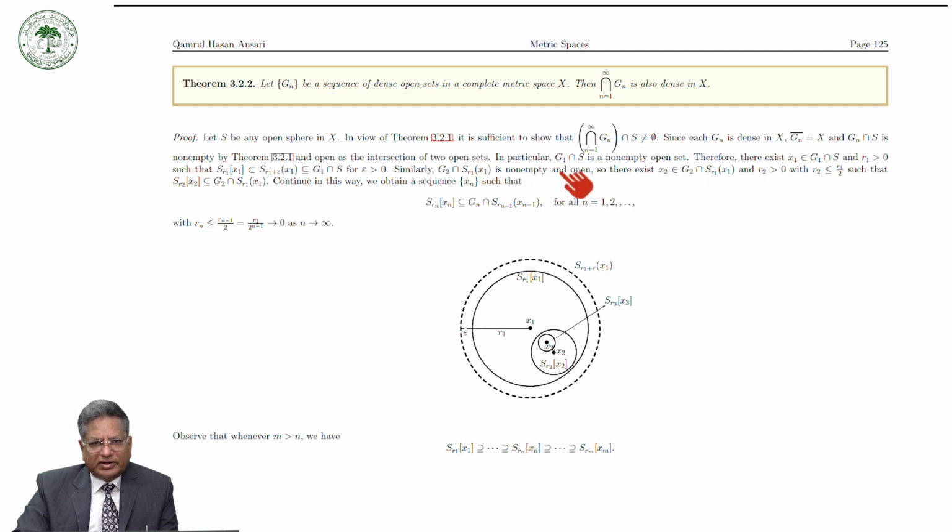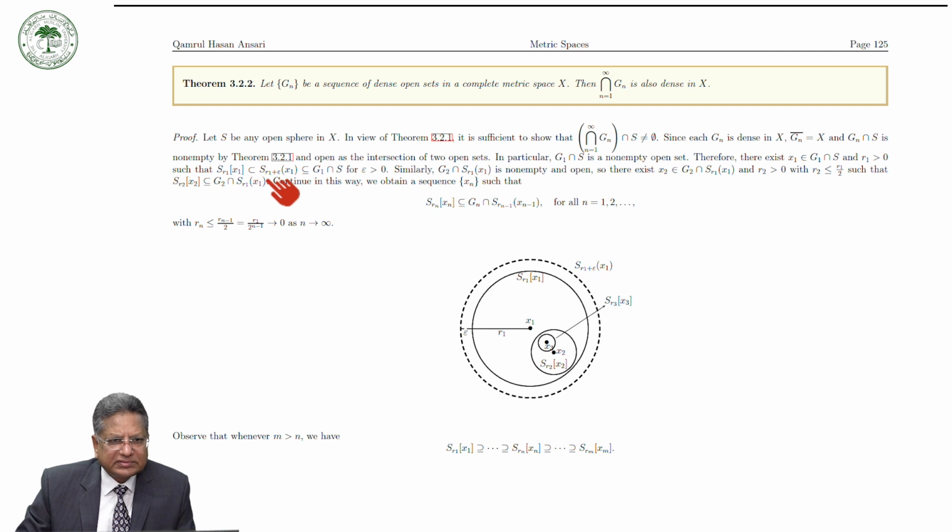In particular, G1 intersection S is a non-empty open set, and therefore there exist x1 in G1 intersection S and r1 greater than 0, such that the closed ball S[r1, x1] is a subset of S[r1 plus epsilon, x1], which is a subset of G1 intersection S.